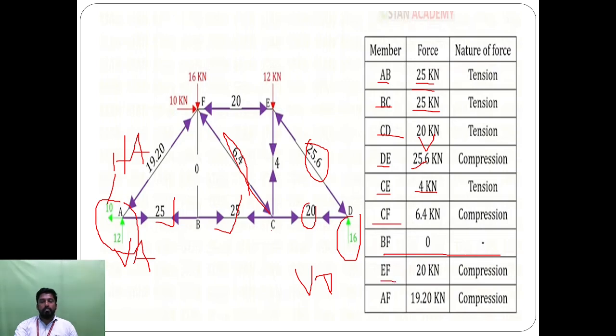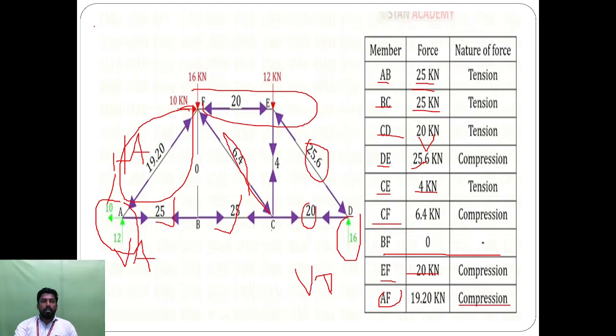Next take the member EF, where the force acting is 20 kilonewton. Next take the member AF, here the value is 19.20. So this is a compression member.